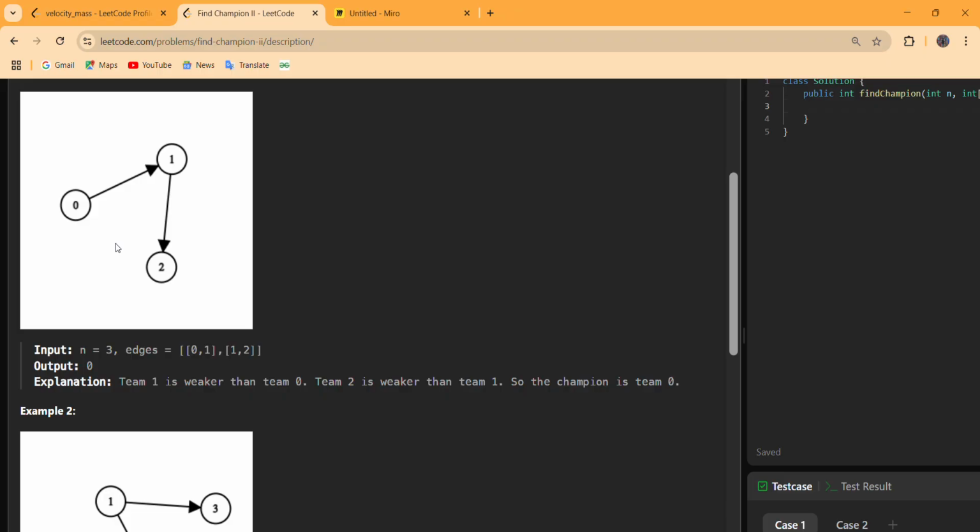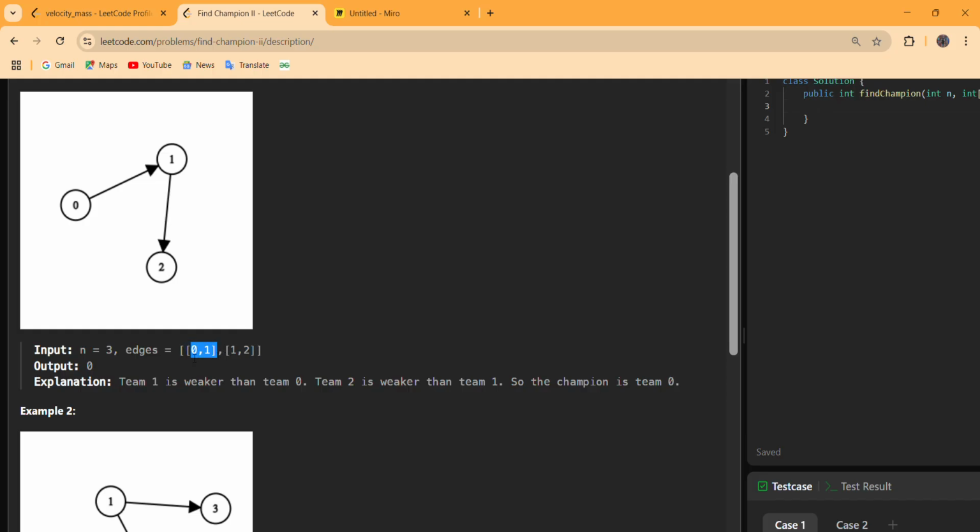Now let us look at this 1, 2. This 1, 2 states that 1 is stronger than 2, so 2 will never be the champion of this tournament. So the answer could be 1, but let us visualize the other nodes as well.